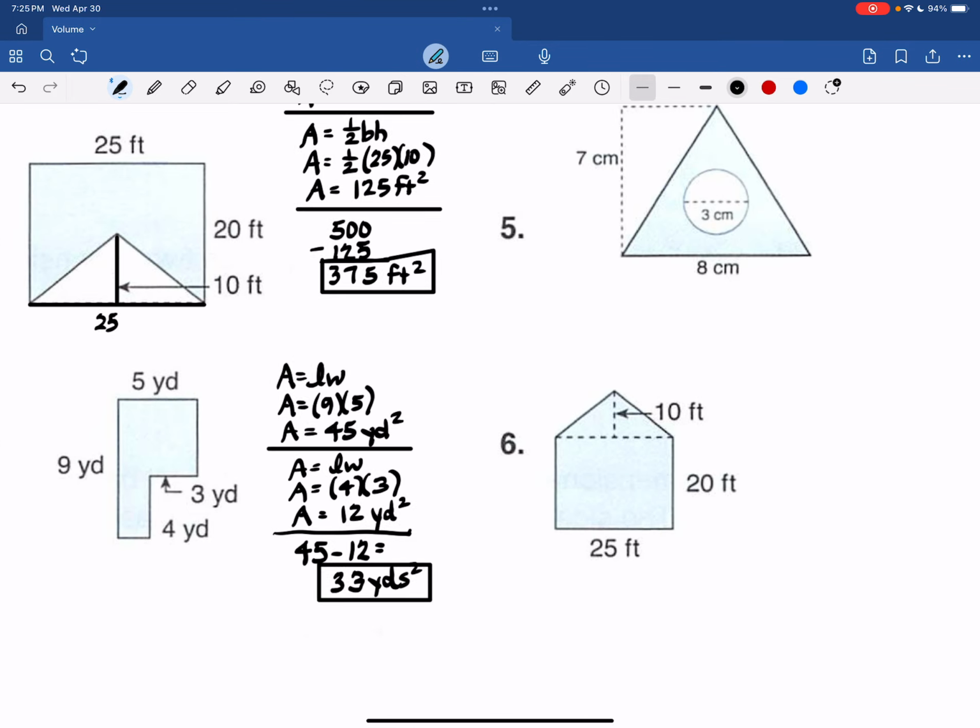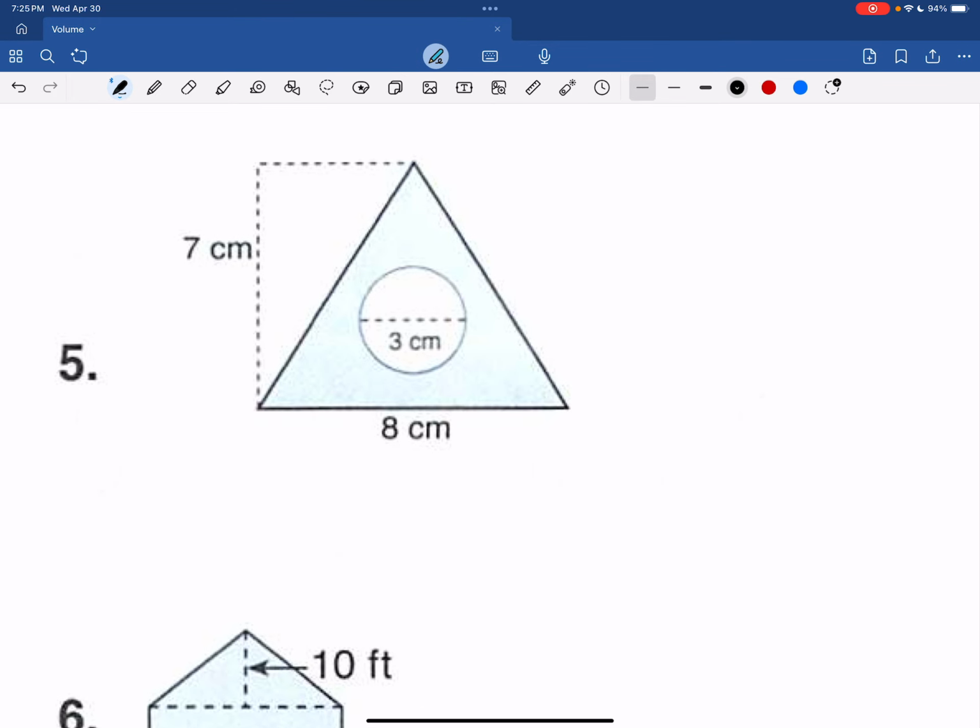Okay, this one to me looks like a triangle with a bite missing in the center. So I'm going to take my triangle, which is 1/2 the base times the height, or 1/2 of 8 times 7. Here's the base.